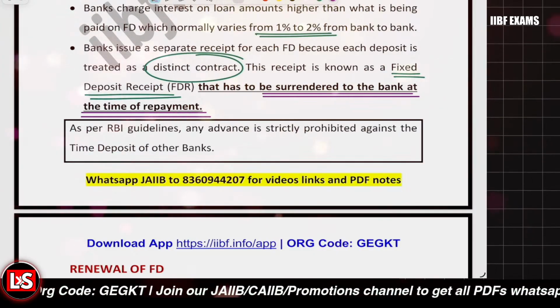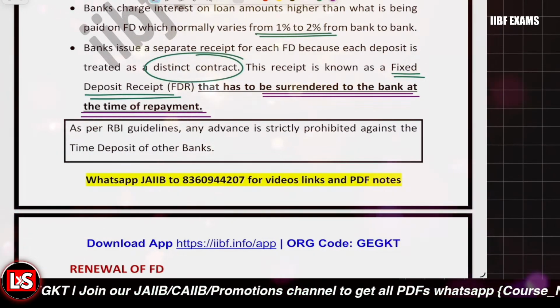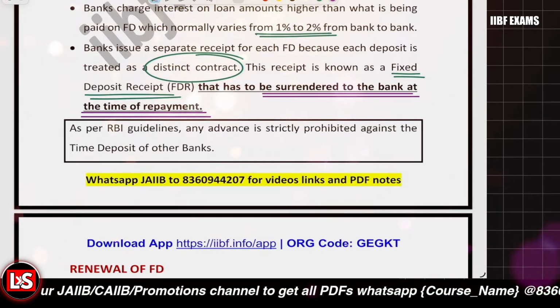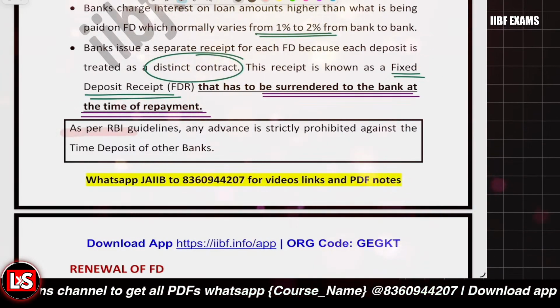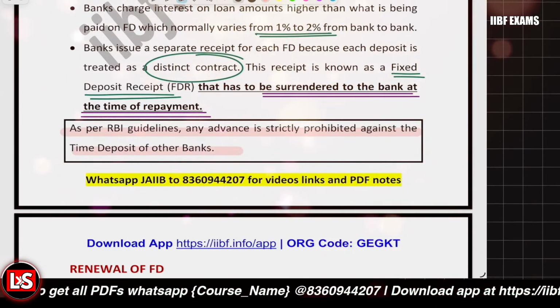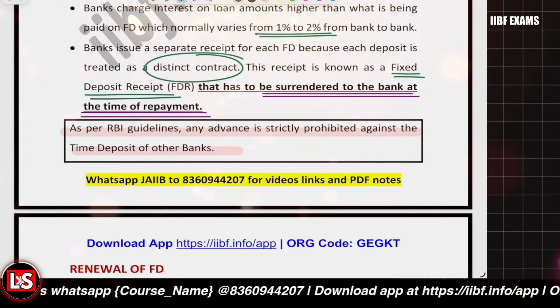And there is a restriction from the Reserve Bank of India, as I told you, that no loan is allowed against the FDR of other banks. This is very important. You cannot sanction a loan against the FDR of other banks.